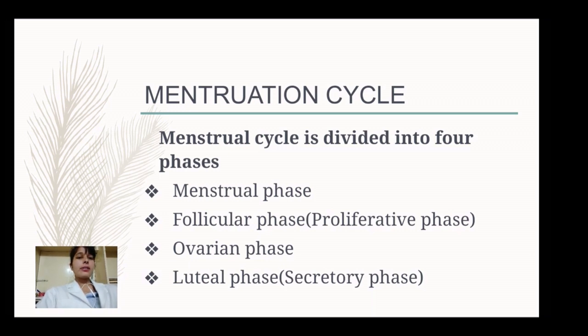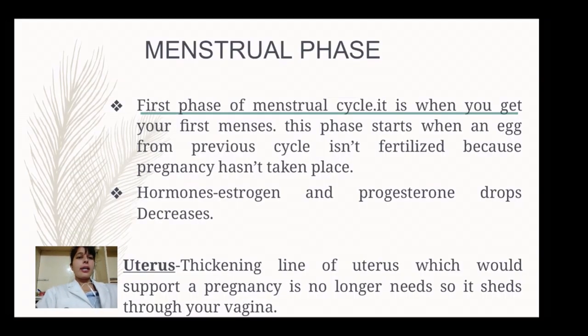The first phase is the menstrual phase, the second is the follicular phase or proliferative phase, the third one is the ovarian phase, and the fourth one is the luteal phase, or we can say the secretory phase. Okay, now first we will start with the menstruation phase.